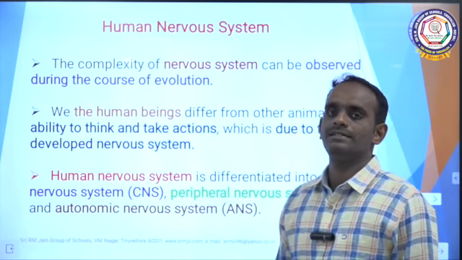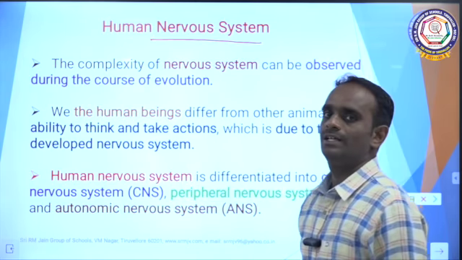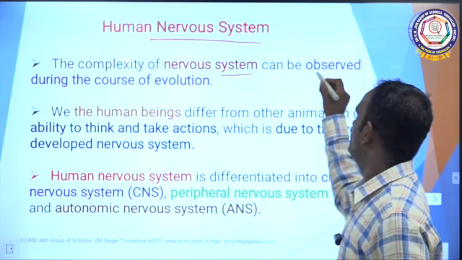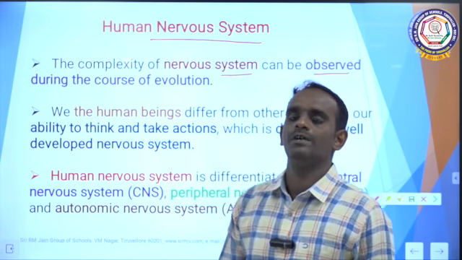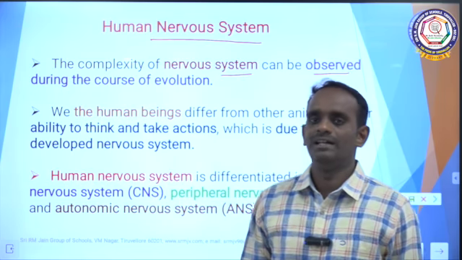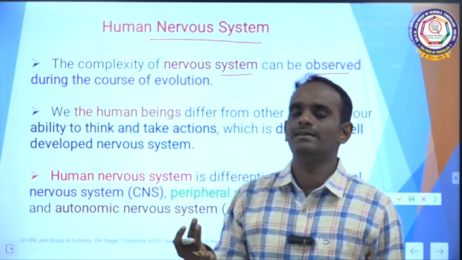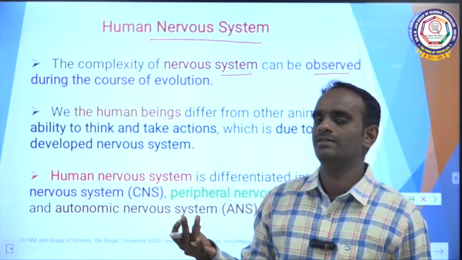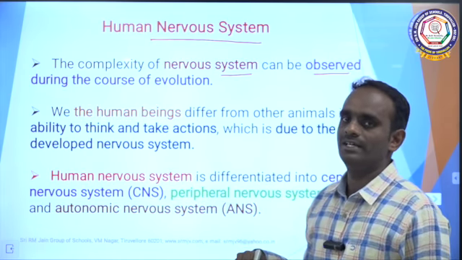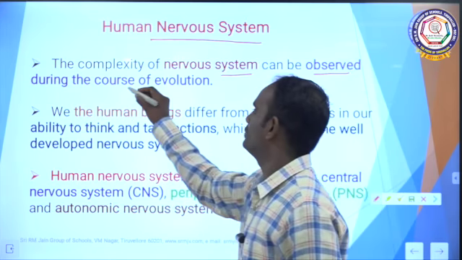The next topic is the human nervous system. The complexity of the nervous system can be observed during the course of evolution. In our body there are so many organ systems: digestive system, reproductive system, endocrine system, respiratory system, muscular system. Like that, the nervous system is also one among them.